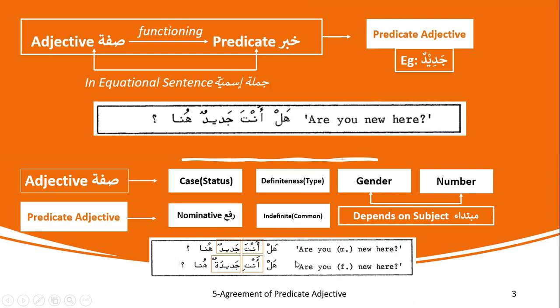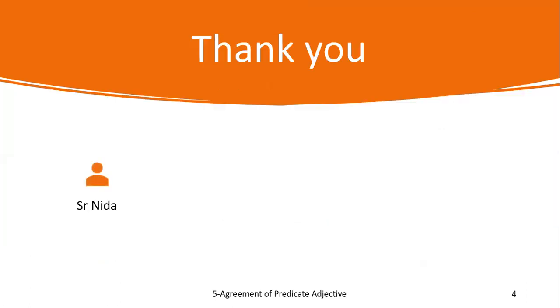So these are a couple of examples. We will also use predicate adjective in plural. We can use it in dual also, but we will study that later, inshallah. So this almost brings us to the end of this chapter.